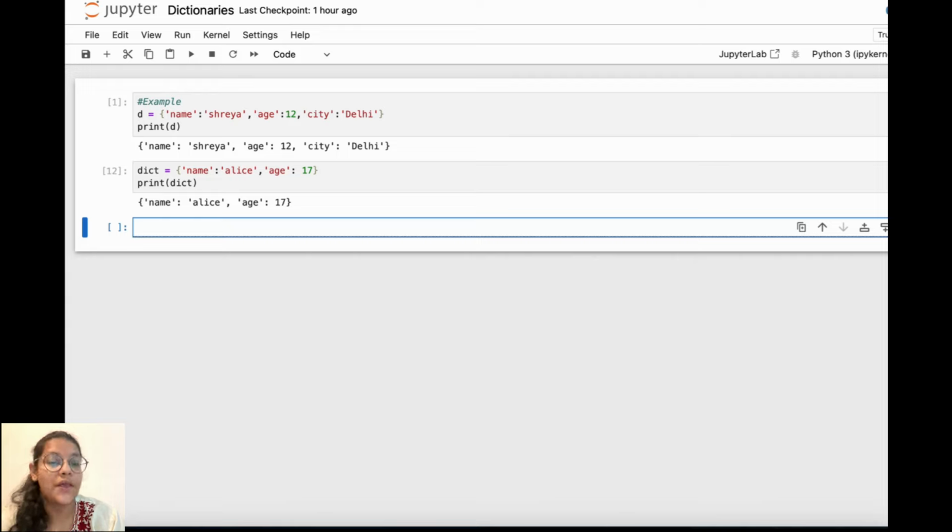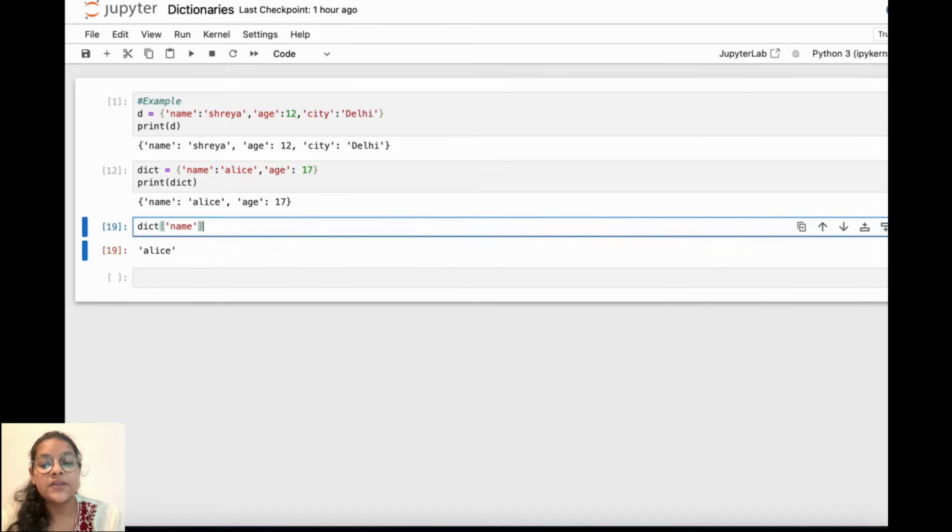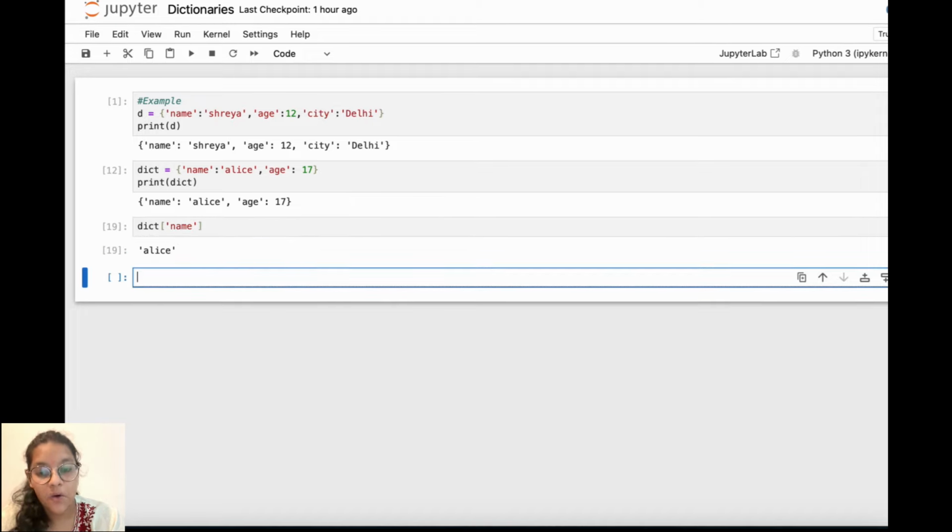There are two ways to access items. The first one is like this: we simply write dict, name, and print. So it will give me Alice. Now I have given the key, and it is giving me the value of that key. So this is how it works.